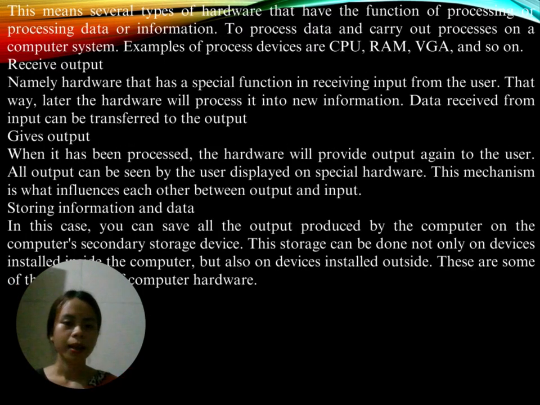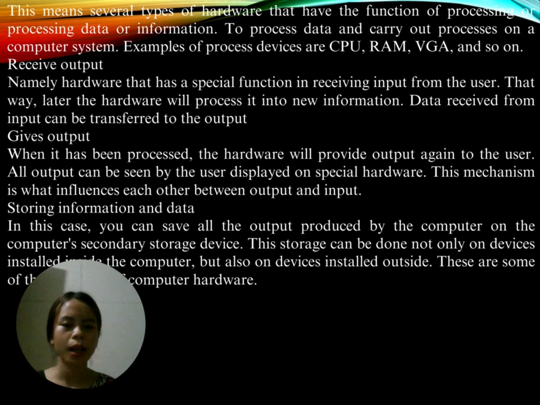Process. This means several types of hardware that have the function of processing data and or information and carrying out processes on the computer system. Examples of process devices are CPU, RAM, VGA, and so on. Receive